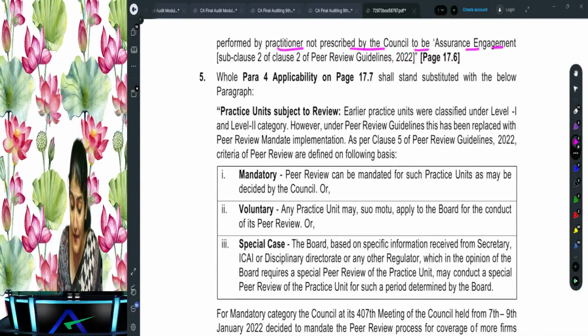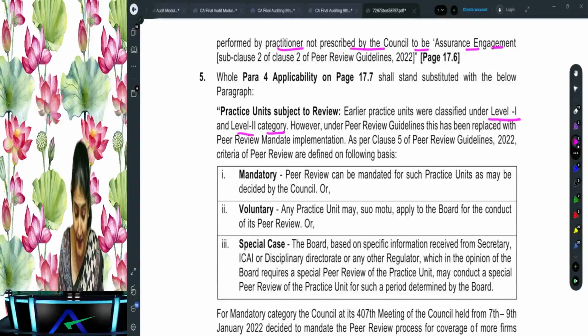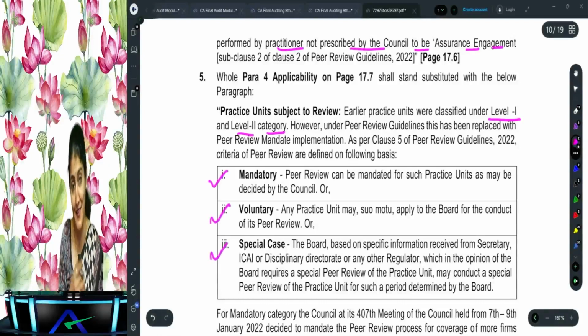Okay. Then they say earlier the practice units were classified, before our break, into level 1 and level 2 units. Now after the break, they are divided under mandatory, voluntary and special case.